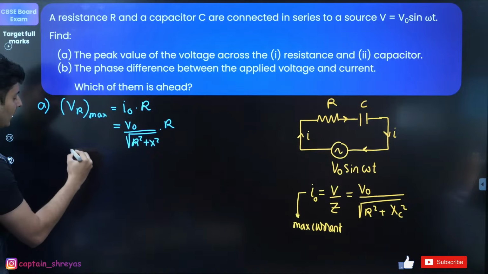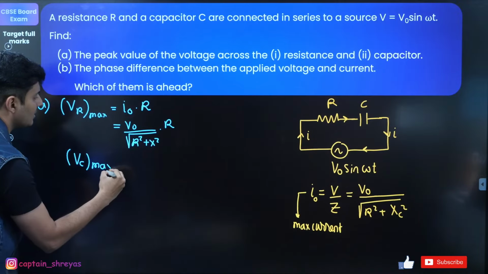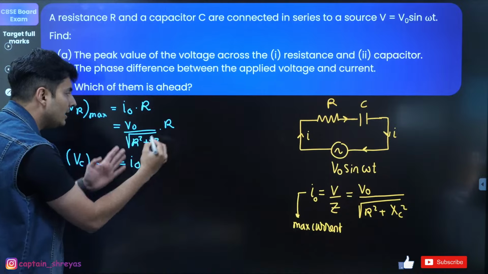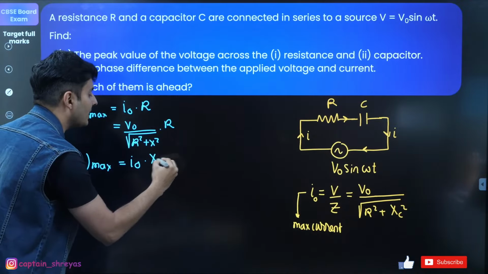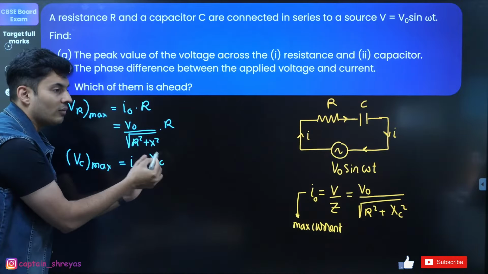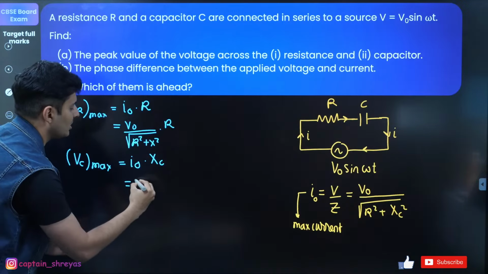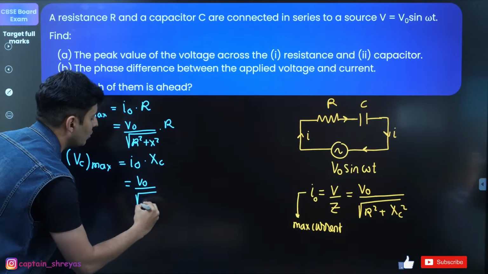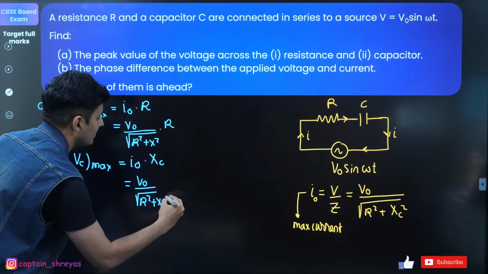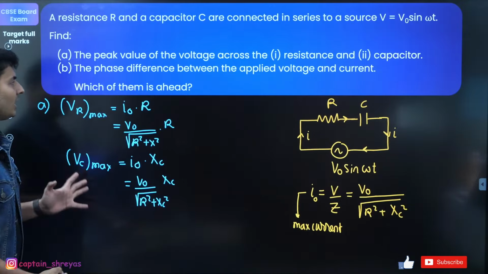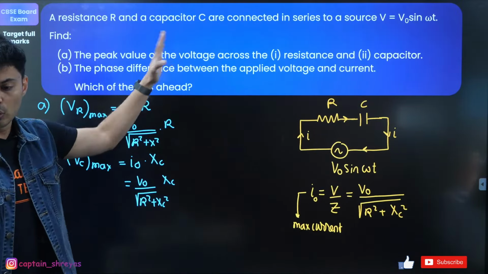The maximum voltage across capacitance will be maximum current into XC, the equivalent resistance of the capacitor. So just substitute: V0 divided by root R square plus XC square, into XC. So that completes your part A.